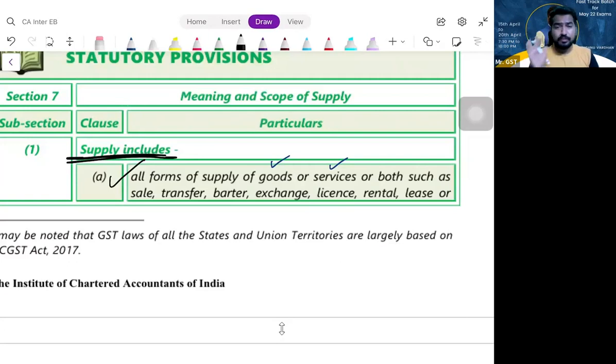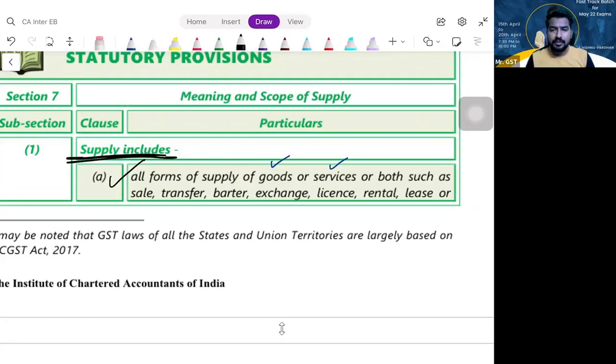Because that interest component is not money, it is a service. Do you remember the service definition? Service means anything other than goods, other than money, other than securities. But services includes transactions in money where I am allowing you to use my money and I am charging separate consideration for it. Service includes conversion of money from one form to another, one currency to another currency, one denomination to another denomination, again for which a separate consideration is charged.